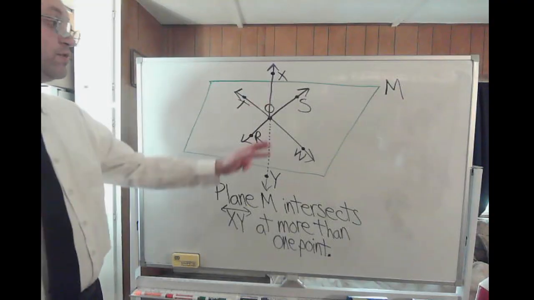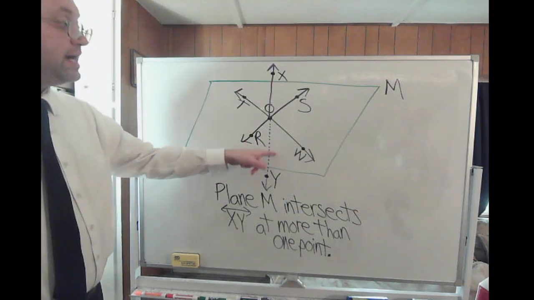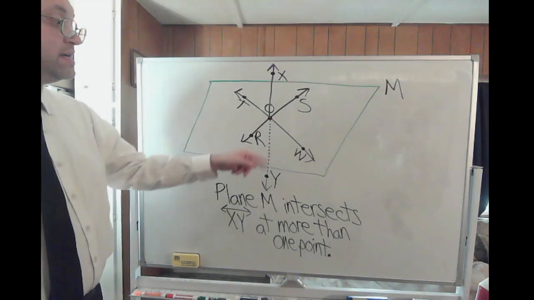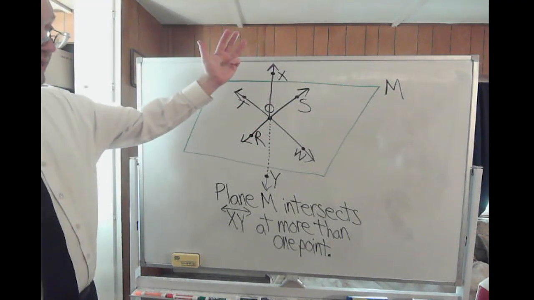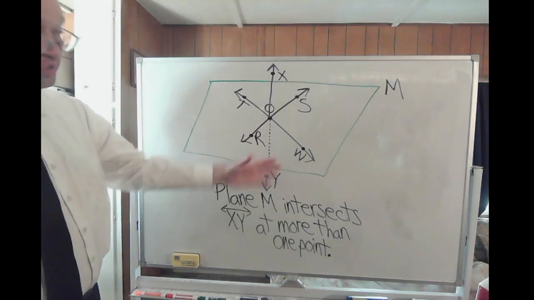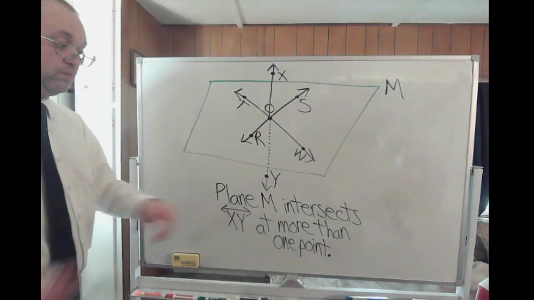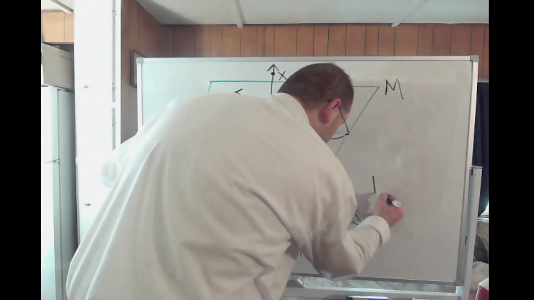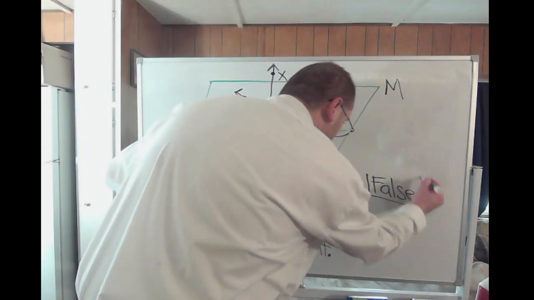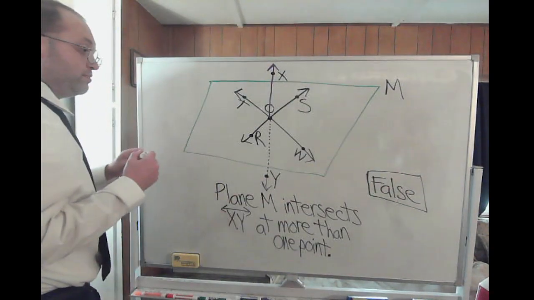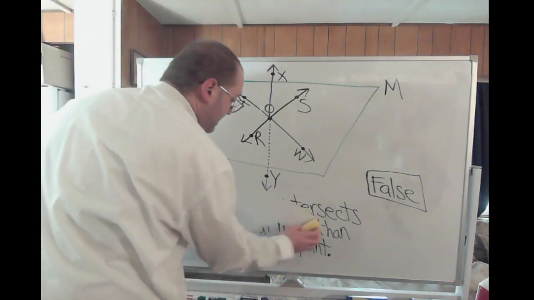Well, let's look at the diagram again. It looks like line XY only intersects plane M at point O because above O, it's truly above the plane. Below O, it's below the plane. So it actually intersects at only 1 point. So that makes this statement false. It does not intersect at more than 1 point. It intersects at only 1 point. So that's why that would be false.